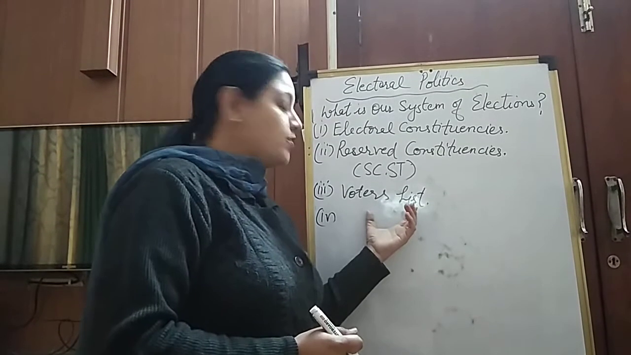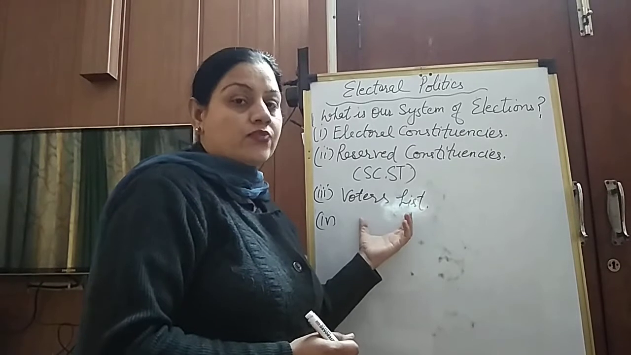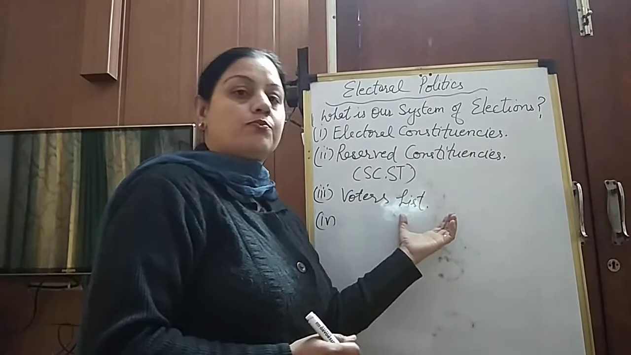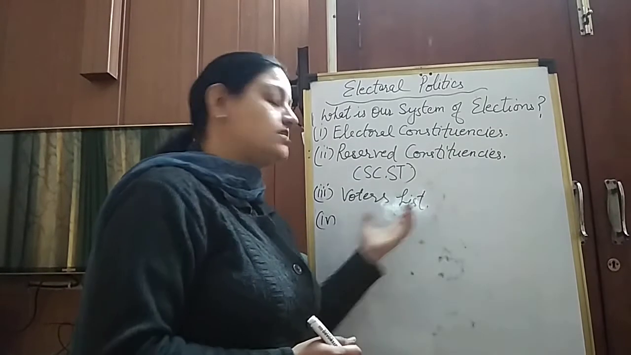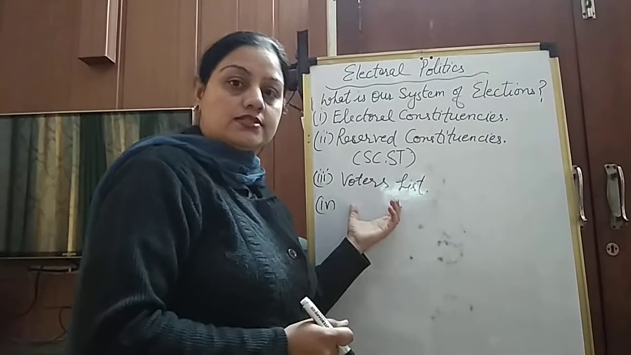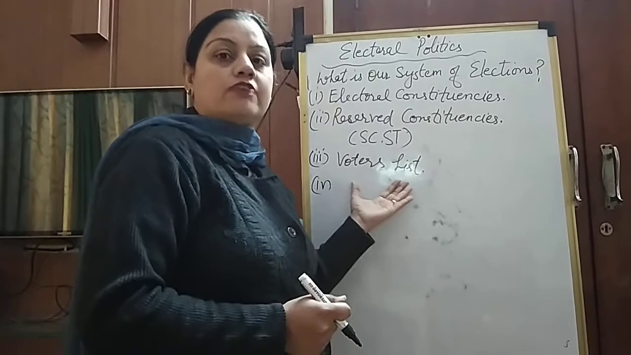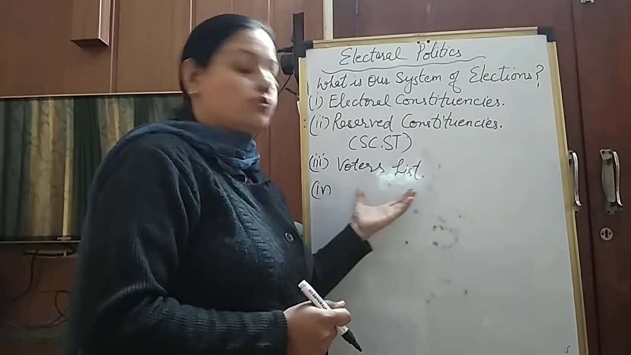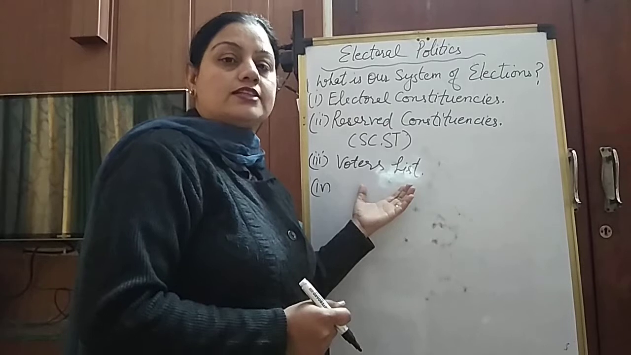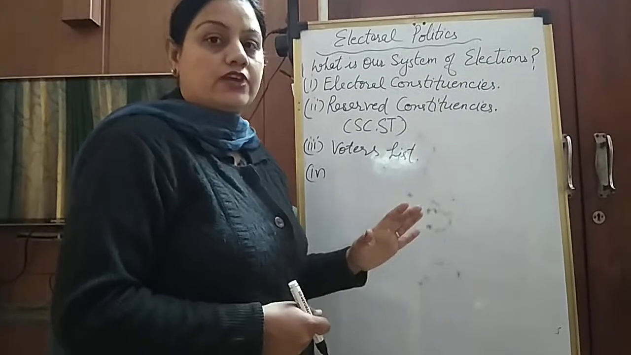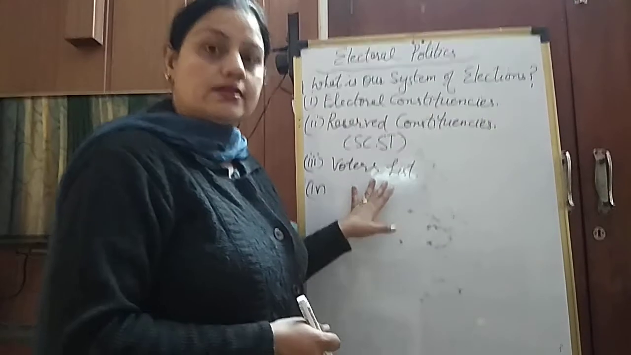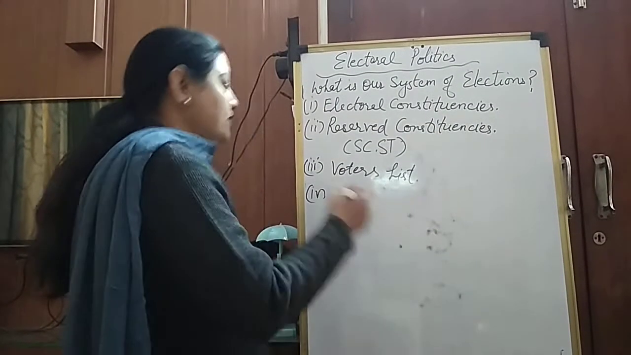So the list is prepared, the number of voters is counted, and from each family the people who are eligible to cast their vote on the day of polling are registered in the voters list. These lists are prepared without any discrimination, no bar of caste, color, gender or religion. All the people in the country above the age of 18 have their names registered in the voters list.